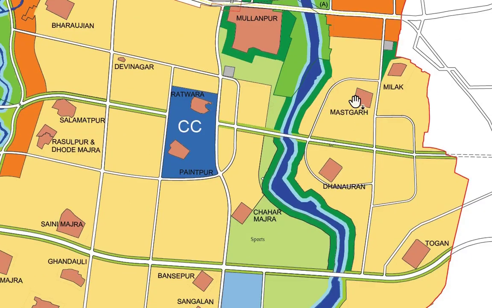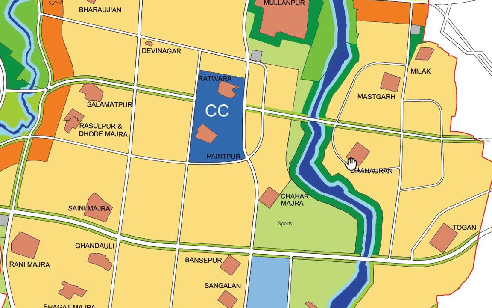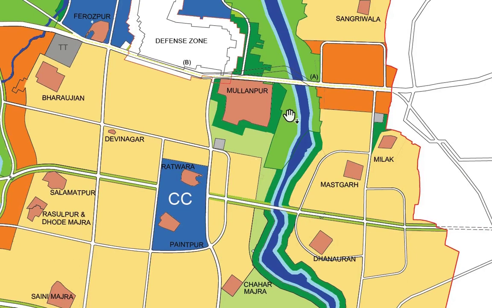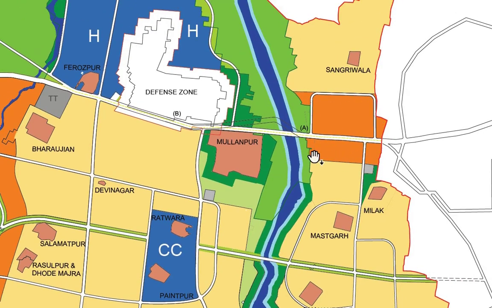If you look into this map, you can find these small pink colored areas. These represent villages, and here if you see this orange colored area, this is for commercial, this is for mixed use. Mixed use means it can be either residential or commercial.